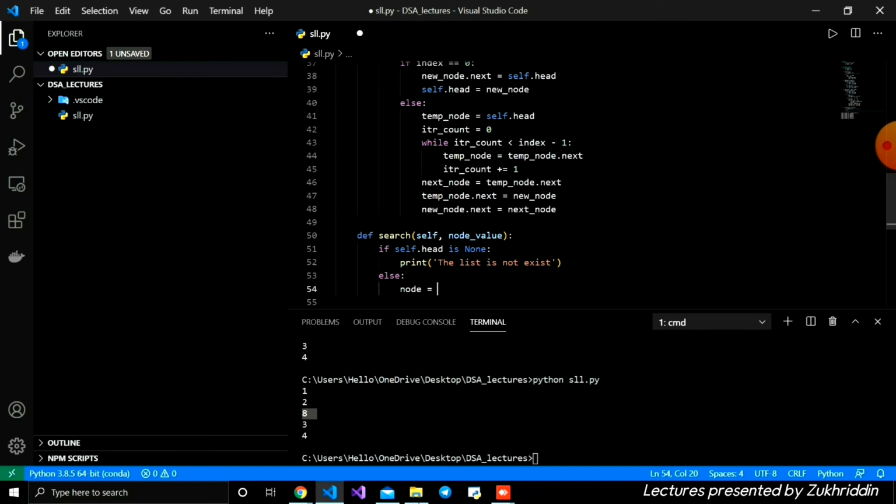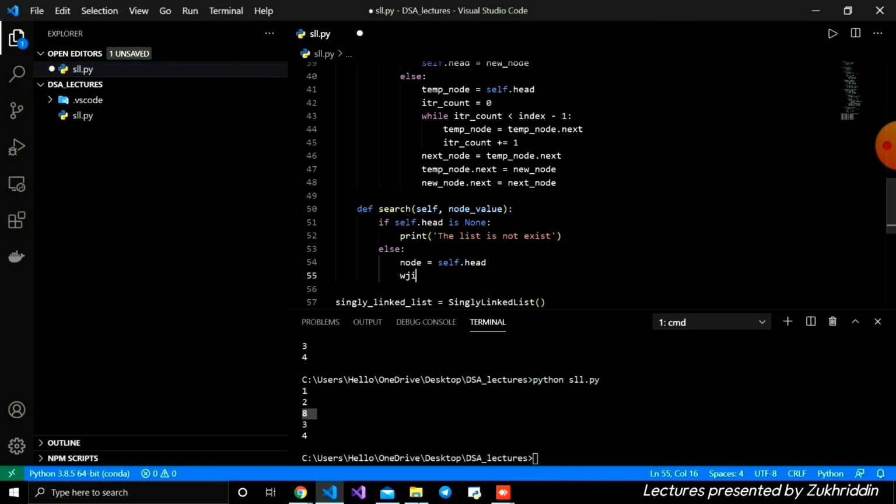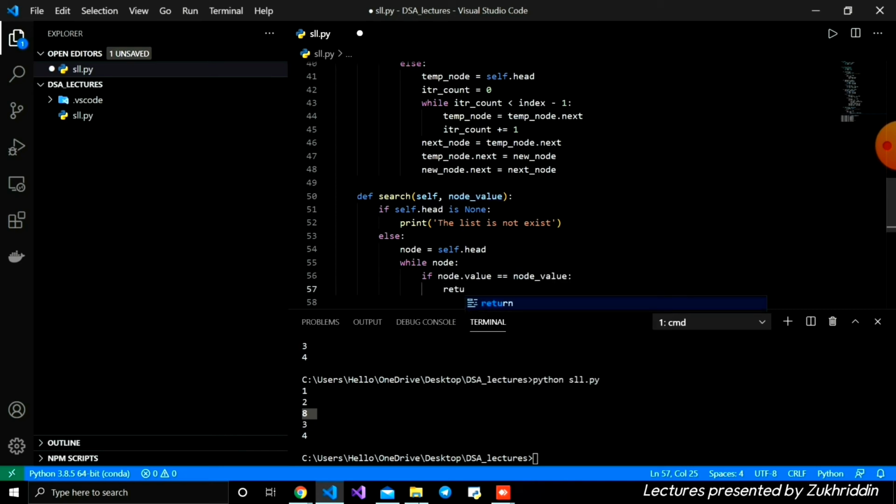The node is equal to self.head, the first node, and then while node is not none, I'm going to write: if the node dot value is equal to node value, inside we just return node dot value.